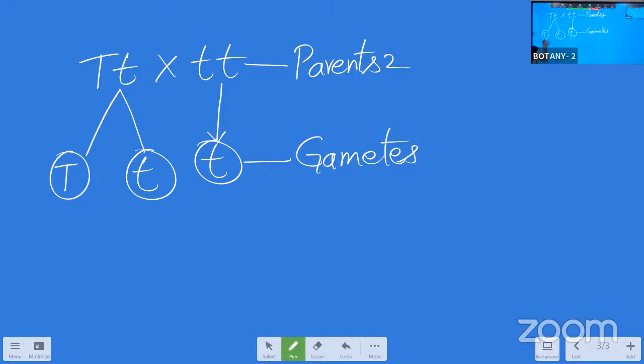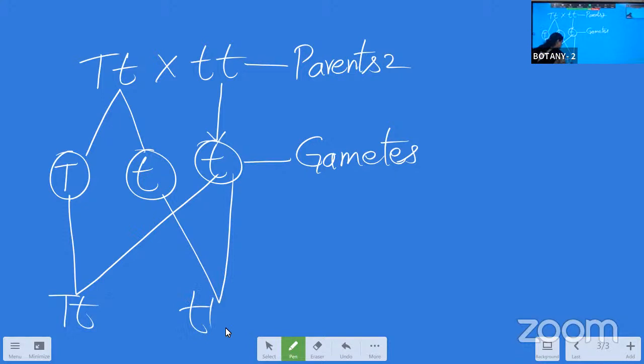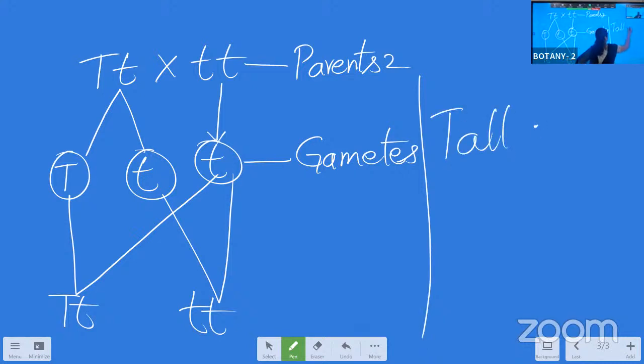Now the probability what we will get, see. Here we may get capital T, small t of one offspring, otherwise small t, small t of this kind also we can get. That means, what is the phenotype of this? That is the tall and the dwarf, isn't it?